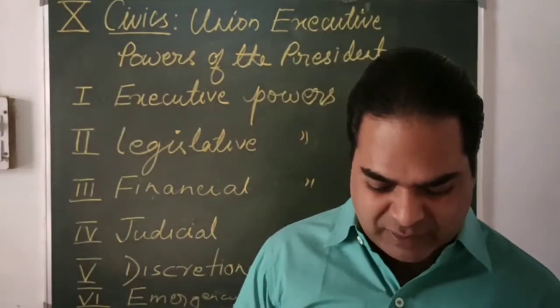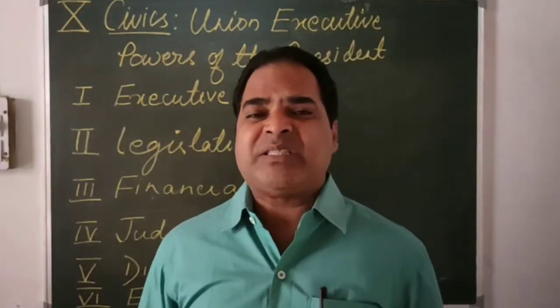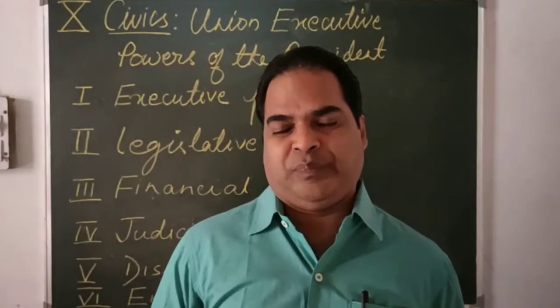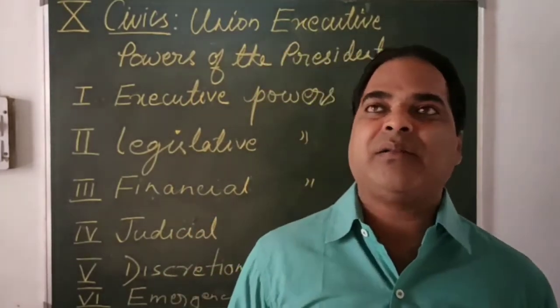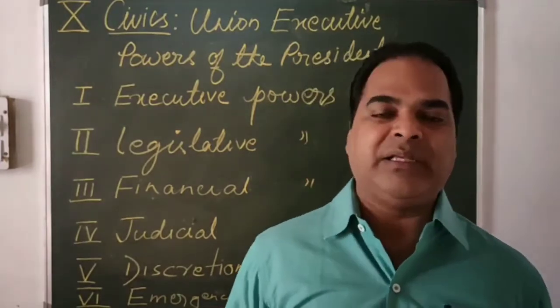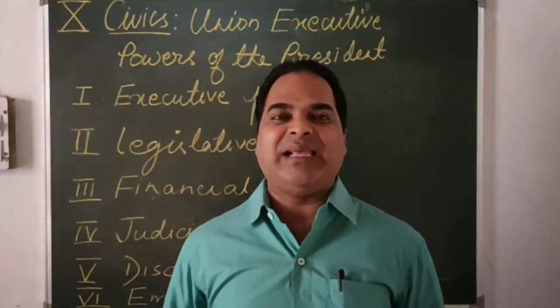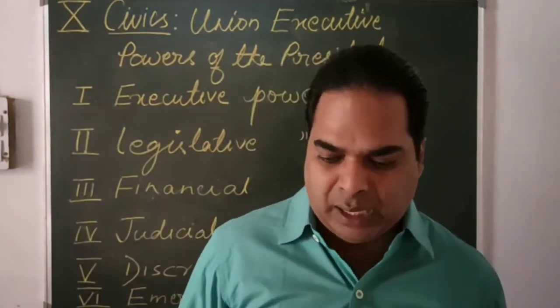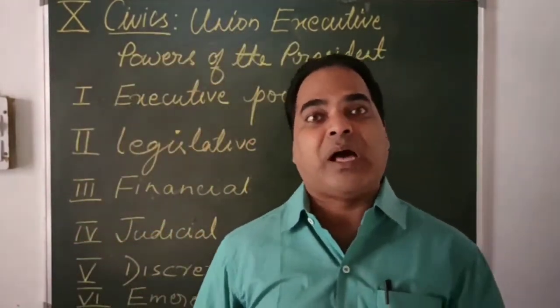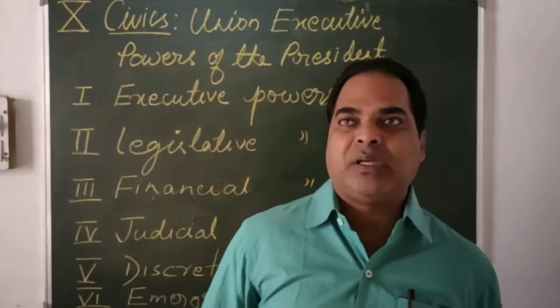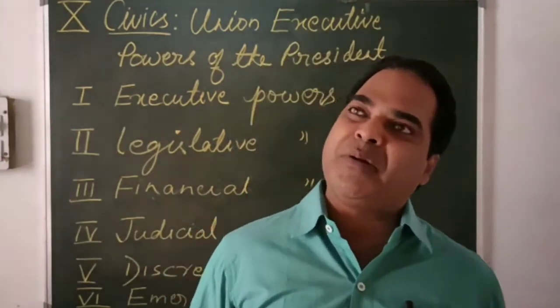Now the next one we have is that the president has the power to appoint and remove the high dignitaries of the state. Like judges of the Supreme Court are appointed by the president. Judges of the High Court are also appointed by the president.